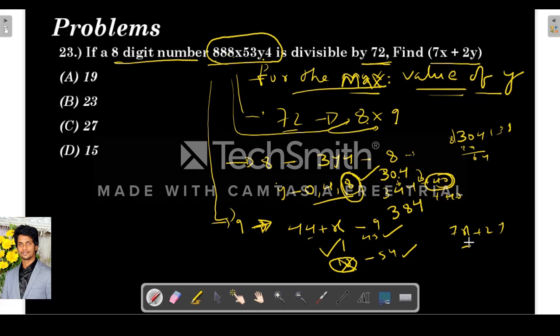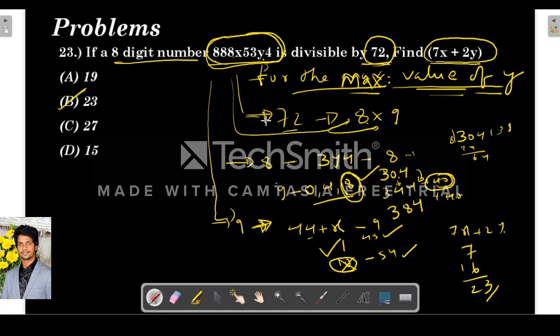So then 7x plus 2y. Here x is 1, so 7, and y is 8, so 2y is 16. So 7 plus 16 is 23. So I will explain this again. See, they are telling us this 8-digit number is divisible by 72. Find out 7x plus 2y for the maximum value of y.